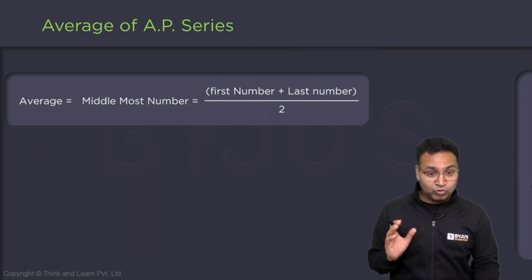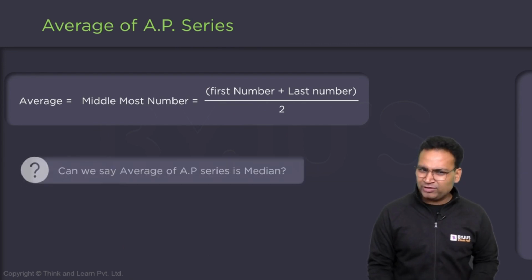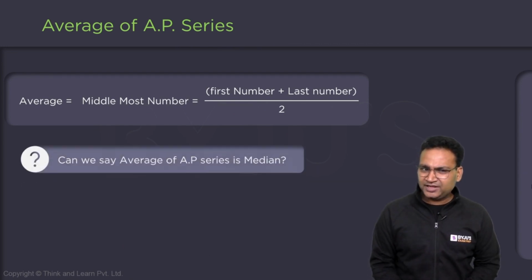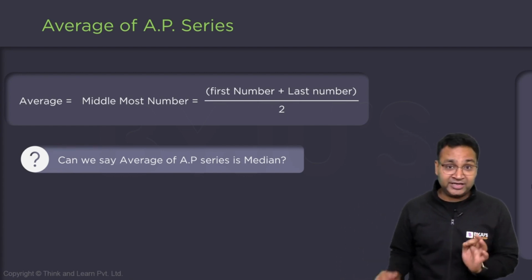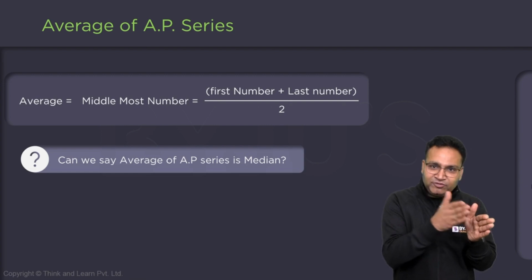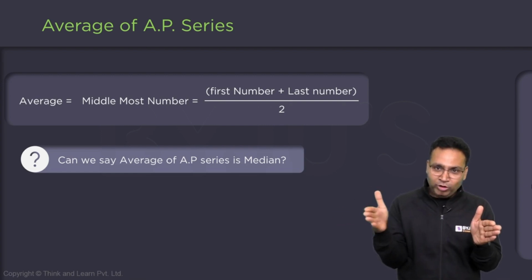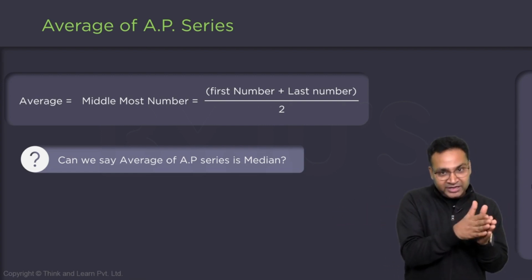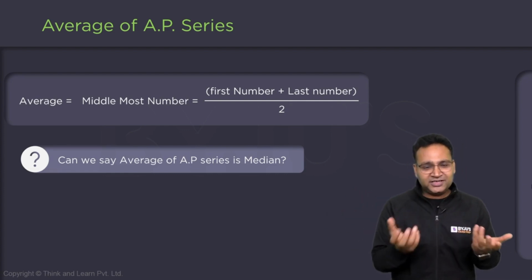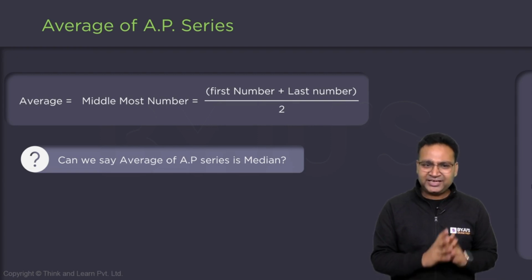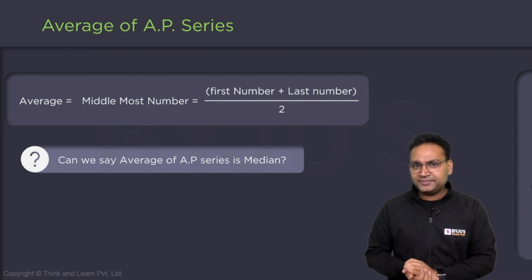Okay. So can I ask you one question? Can we say the average of AP series is median? Do you remember the word median? What was median? Define it, please. The median is, if you write a set of numbers in ascending or descending order, I mean in increasing or decreasing order, the middlemost number is actually the median. So can I say average of an AP series is median?